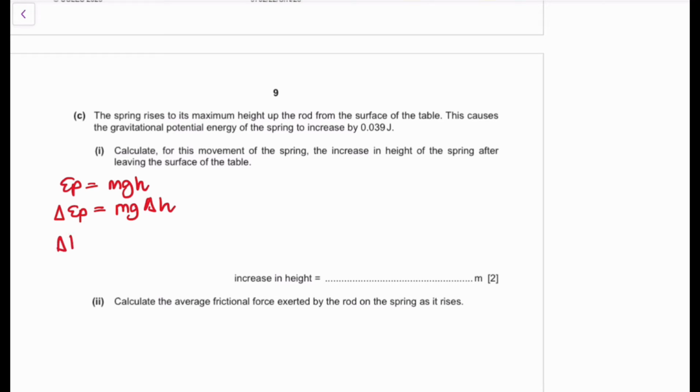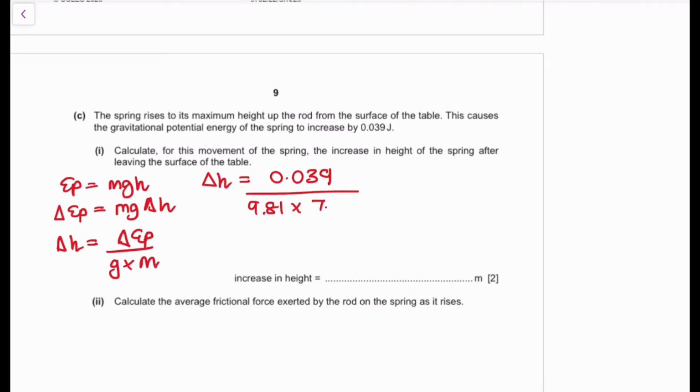Okay, so delta h is going to be equivalent to delta EP divided by g times your mass. So what is your delta EP, guys? 0.039 divided by 9.81 times 7.5 times 10 to the power of -3. If you punch this on your calculator, you're going to get 0.53 meters. So it's going to go almost half a meter. It's going to go up that distance, right?